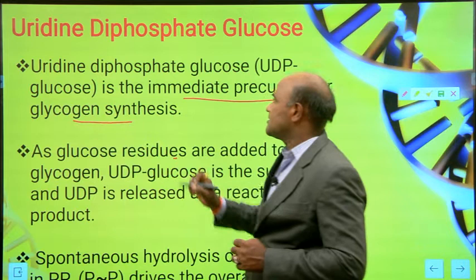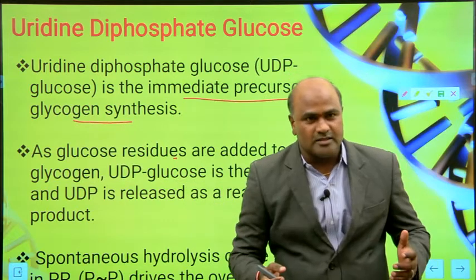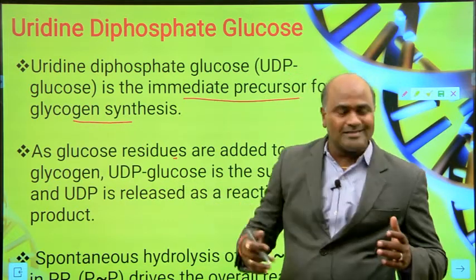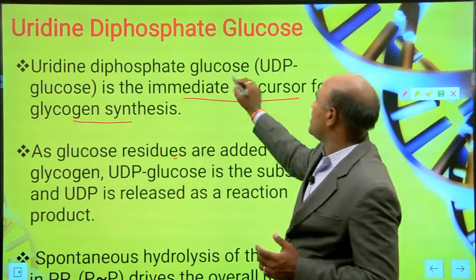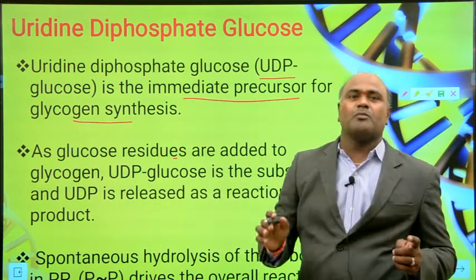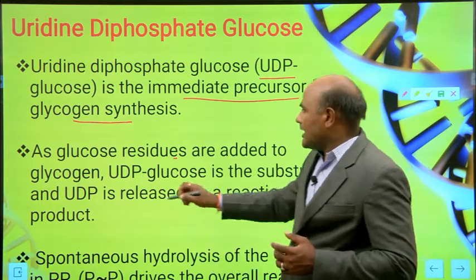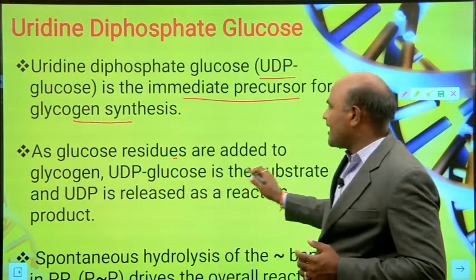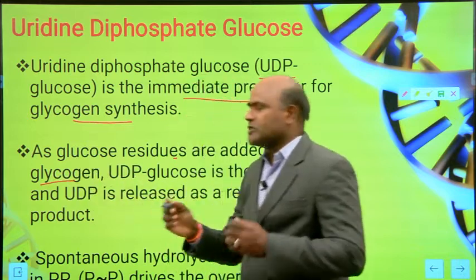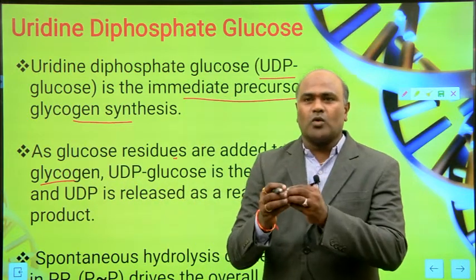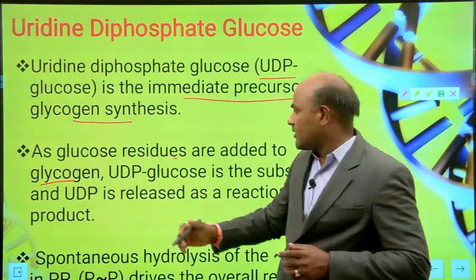If you want to synthesize glycogen, UDP glucose is very, very important. This is the precursor to synthesize glycogen. As glucose residues are added to glycogen, each glucose is attached to another glucose, and finally attached to the glycogen.